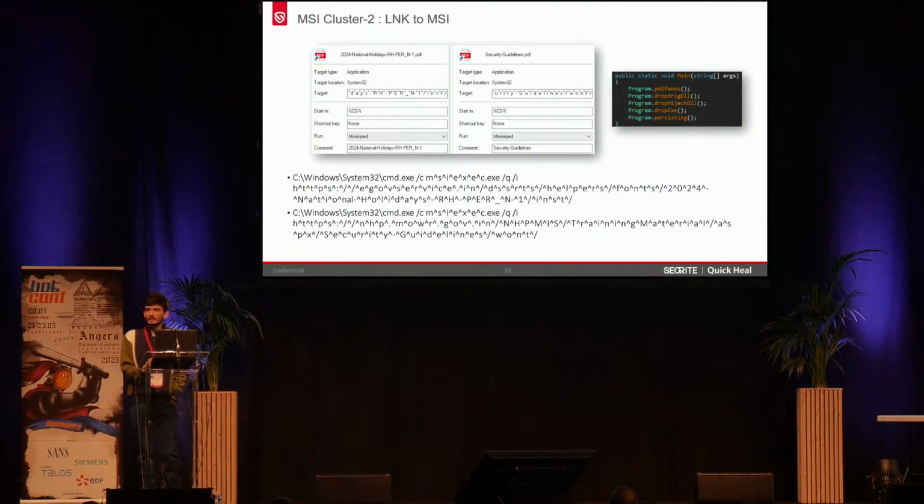So moving on to the technical analysis. This is the second MSI cluster where we have observed the LNK file triggering the MSI-based payloads. If you see, the command has a lot of escape sequences, like the exponent that we have observed, to make analysis difficult. But eventually what it is doing is using msiexec, the Windows inbuilt binary, to execute or install the specific binaries hosted remotely.